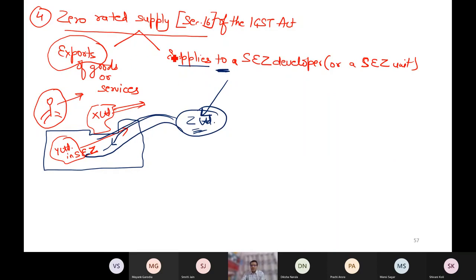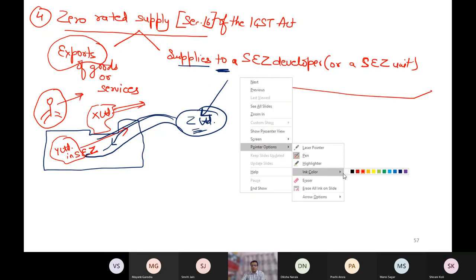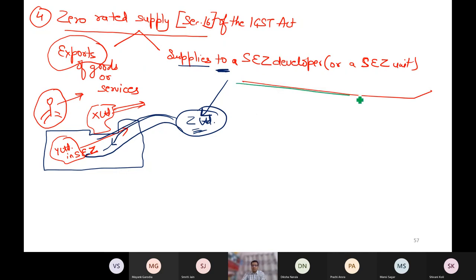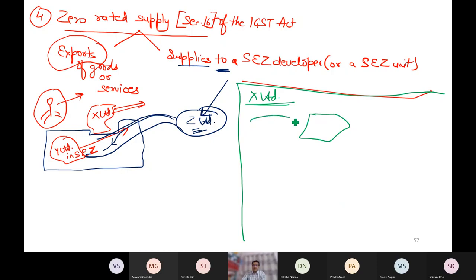Now, for example, there is a company X Limited. X Limited has purchased some goods and services, and this company has paid 2 lakh as GST on the purchase.